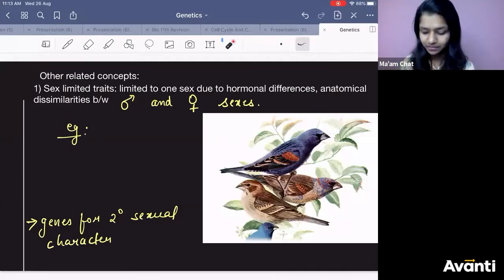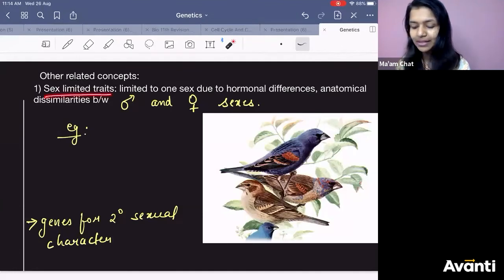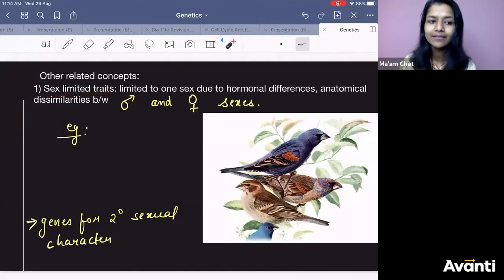So there are some characters which are limited to male and some limited to female. For example, genes for secondary sexual character. For male it is specific and for female it is specific. These types of inheritance are sex-limited traits. Why? Because hormone level is different. Testosterone is more in male, estrogen is more in female. Because of that, we have different secondary sexual characters.